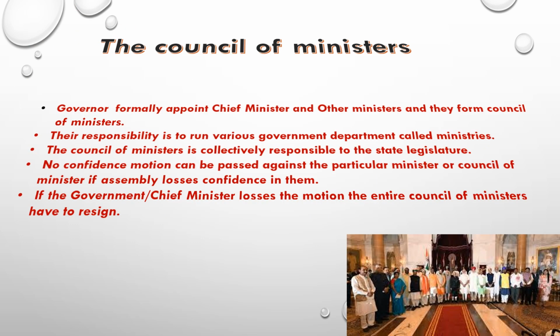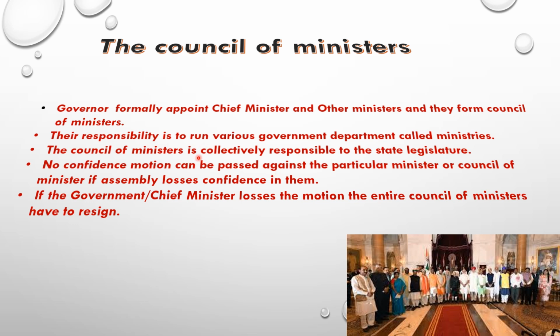Now let's talk about the council of ministers. The governor formally appoints the chief minister and other ministers, and they form the council of ministers. Now what is their responsibility? Their responsibility is to run various departments called ministries.